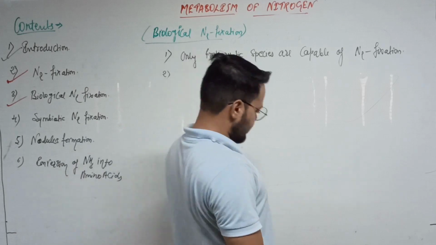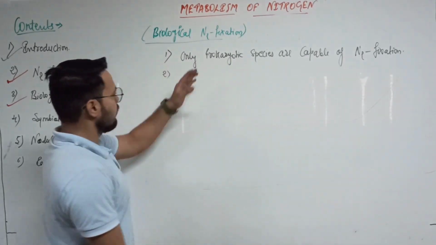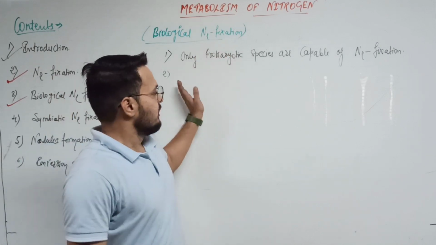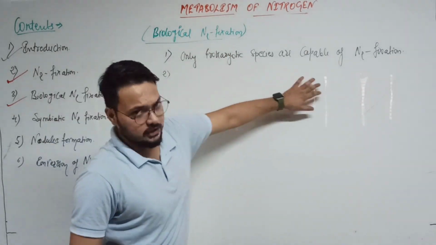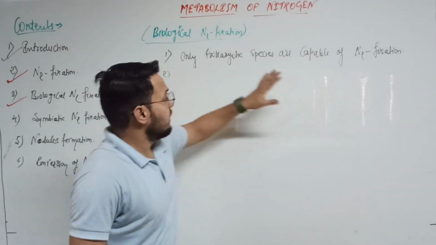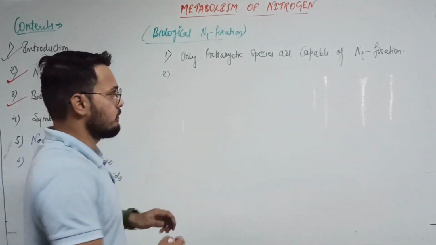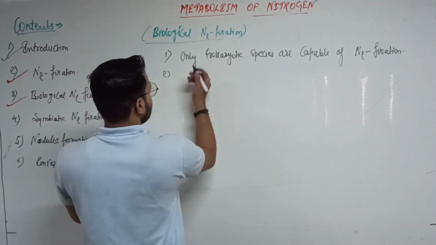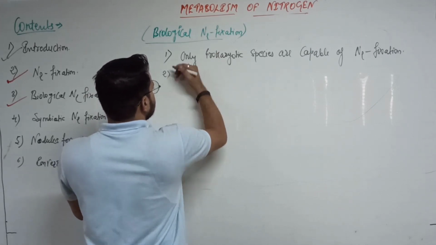So what is the definition of biological nitrogen fixation? We already know what nitrogen fixation is: the conversion of nitrogen into the ammonia. So conversion or reduction of nitrogen into the ammonia with the help of a living organism, or with the help of microbes, is called the biological nitrogen fixation.